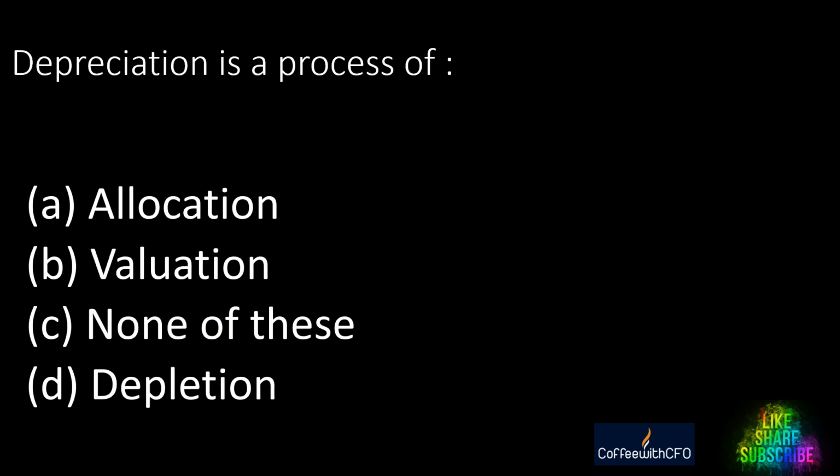Depreciation is the process of what? A. Allocation, B. Valuation, C. None of these, D. Depletion. And the answer is allocation. Depreciation is a process of allocation of the cost of the asset over a number of years, depending on the nature of the asset.